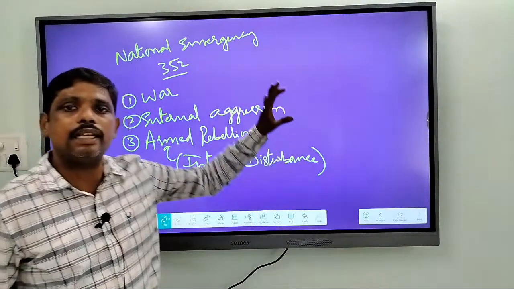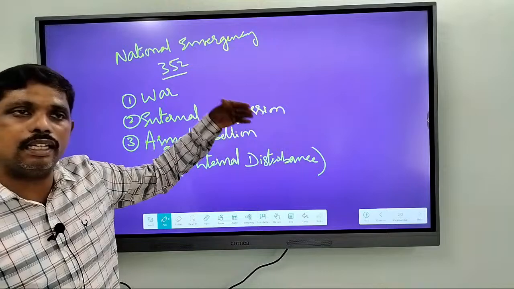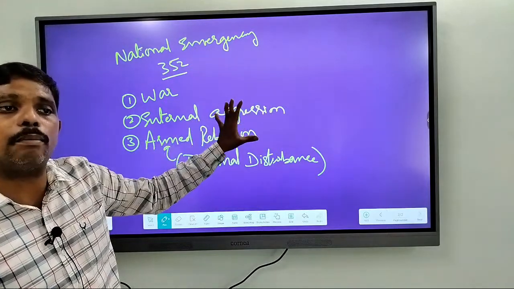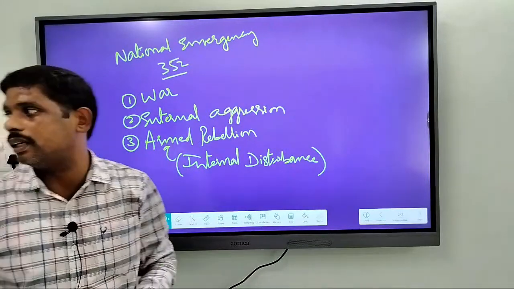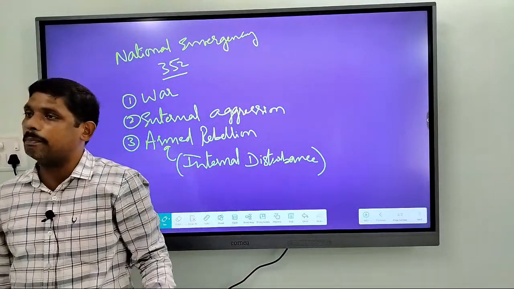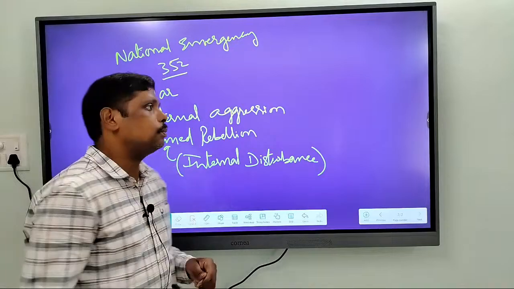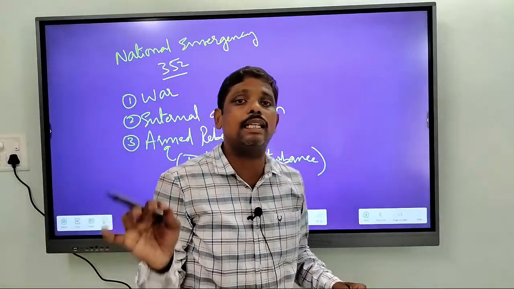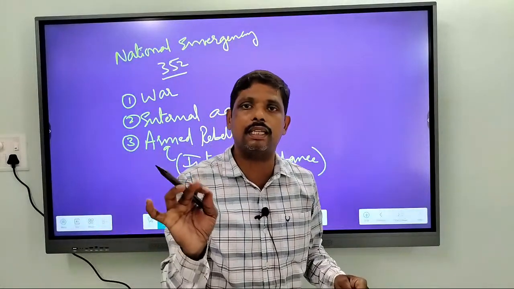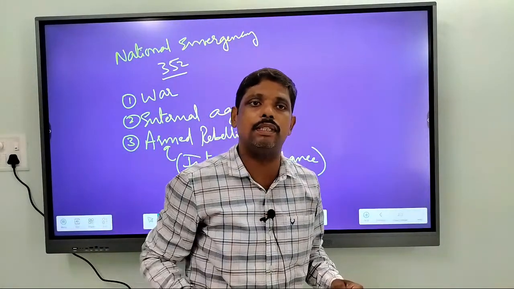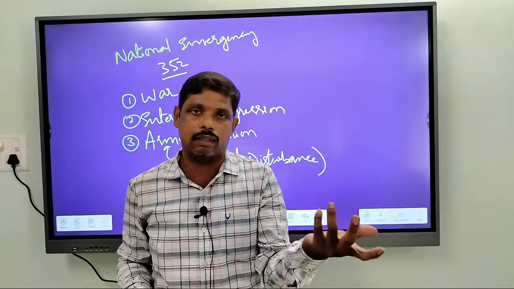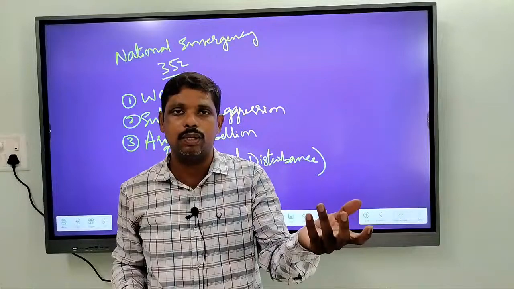So whenever there is an external aggression, or whenever India is at war with other countries, or when there is a rebellion by armed forces, that is what is called armed rebellion. So it is on these grounds the President can impose national emergency. That means, remember, the President can or he may not. He may impose or he may not impose.